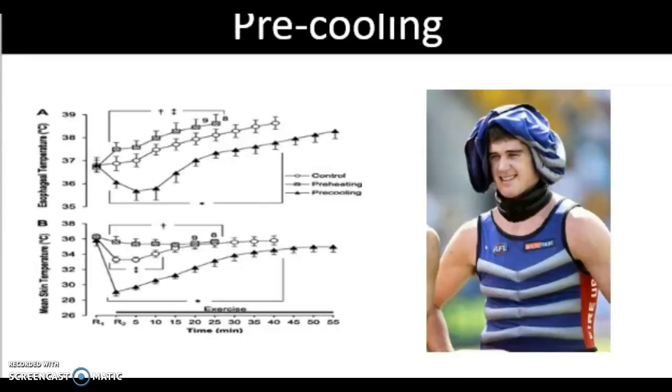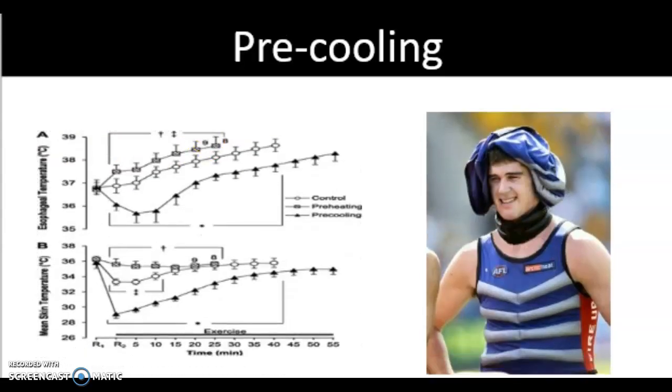It is thought that pre-cooling in hot environments will improve endurance exercise performance by lowering an athlete's preliminary core body temperature, thereby increasing the margin between the initial core temperature and temperatures at which athletic performance is affected. Athletes can often do this by drinking slushies or wearing cooling vests with ice in them.